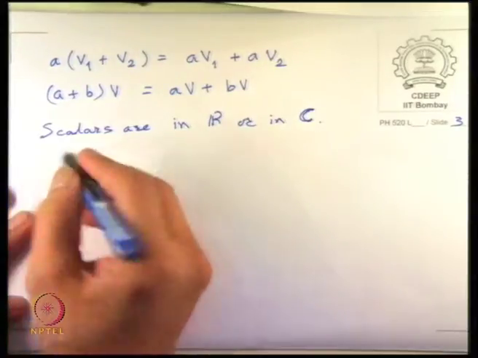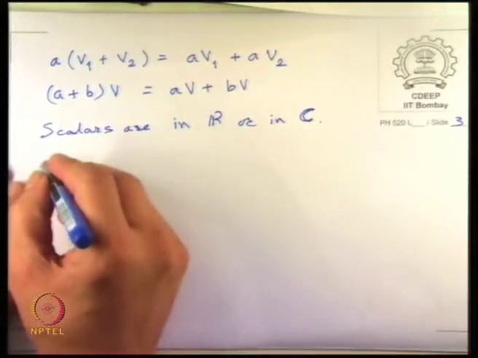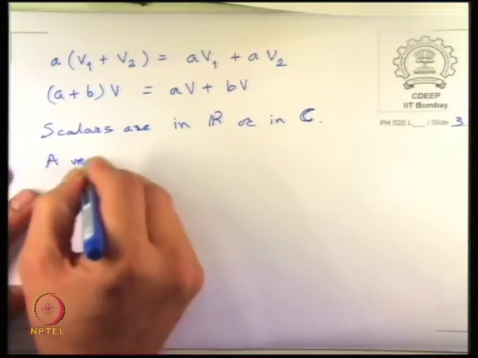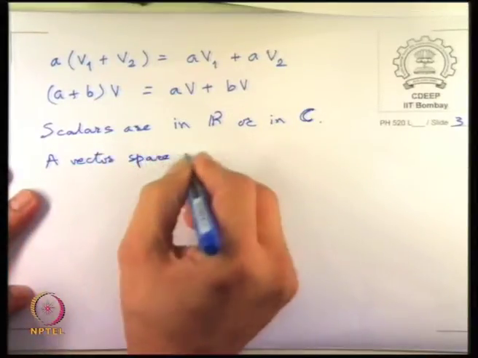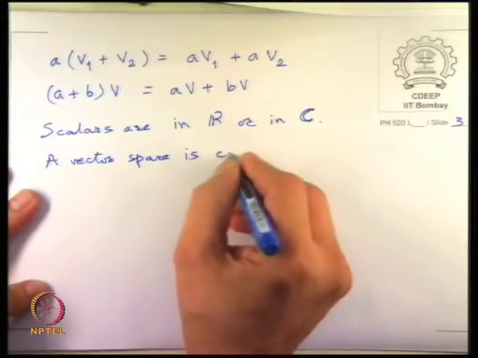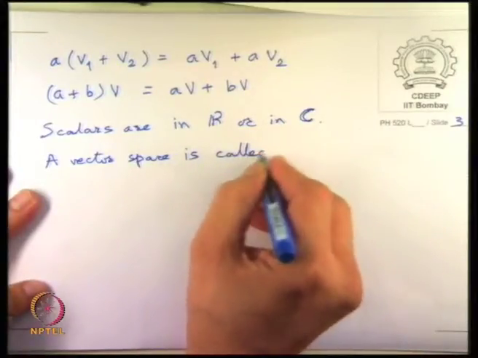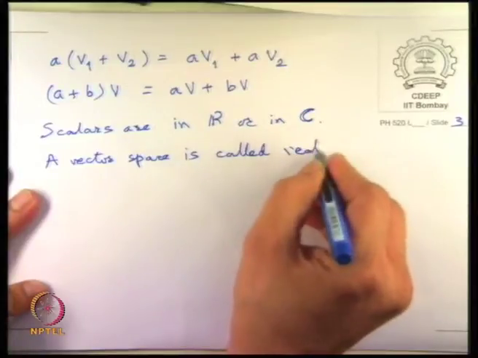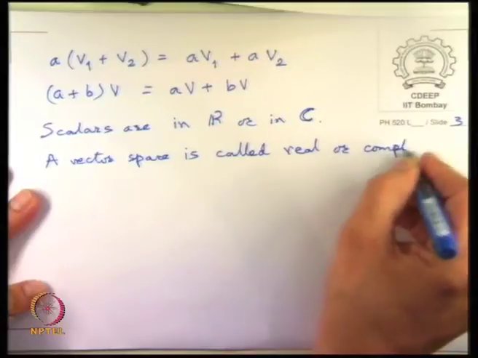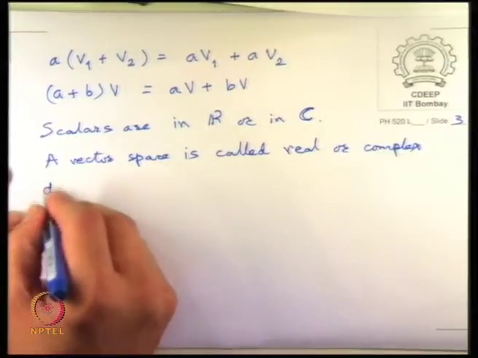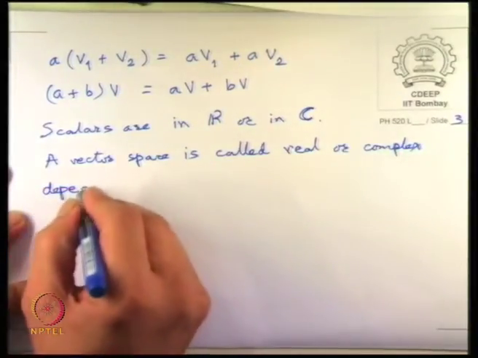Now, the main thing that I was earlier saying, a vector space is called real or complex depending on whether the scalars are real or complex.